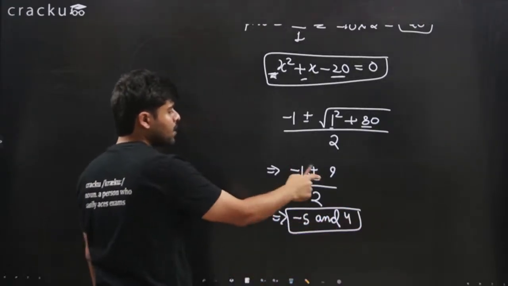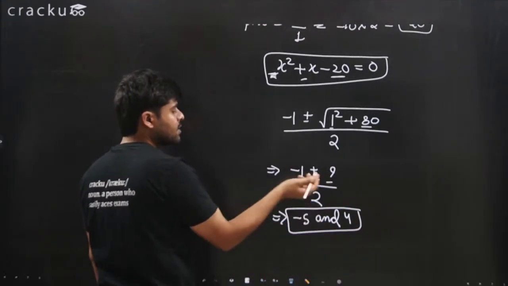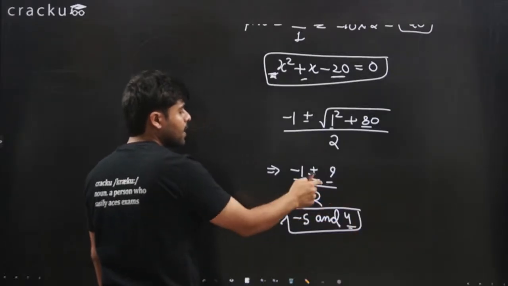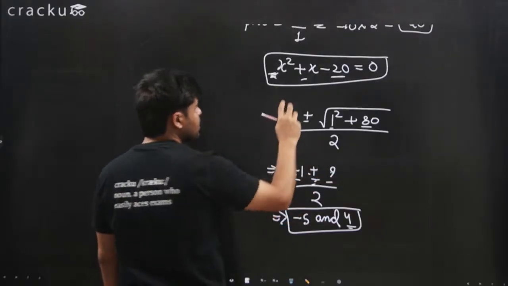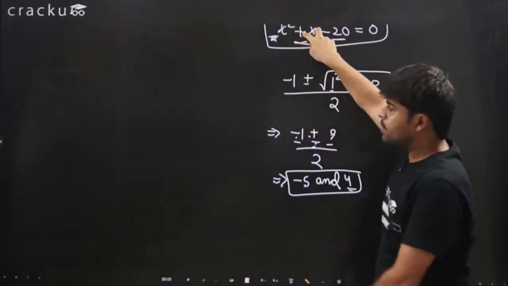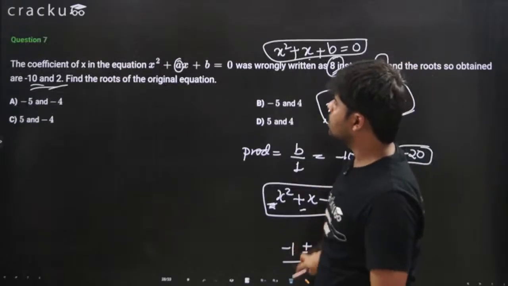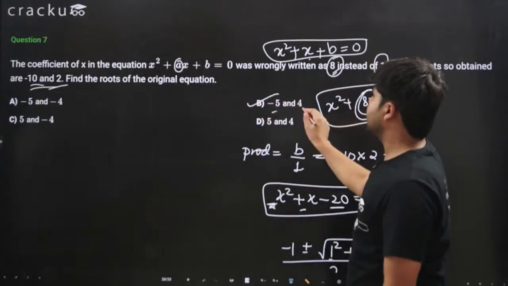Right? We took plus. We got 9 minus 1, which is 8, divided by 2, which is 4. We take minus. This will be minus 1 minus 9, which is minus 10, divided by 2, which is minus 5. The two roots are minus 5 and 4. The correct answer is option B, minus 5 and 4.